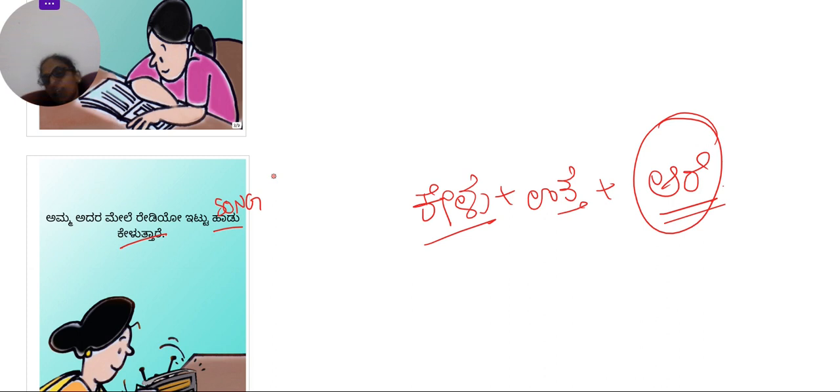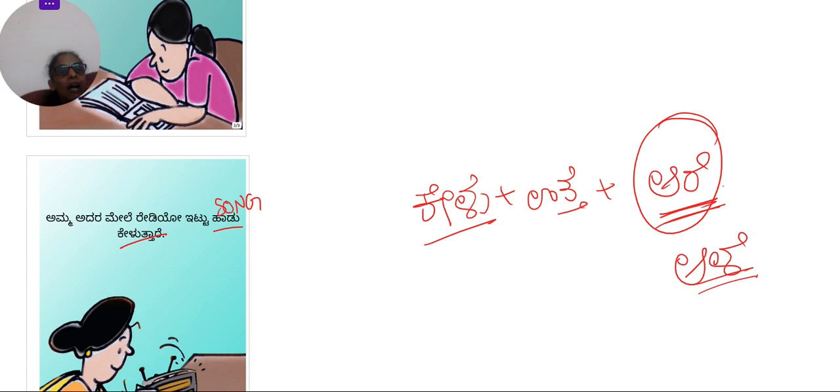So for feminine gender, third person, singular noun, we actually say are. But I also mentioned that we will use the suffix for the plural if you have to address somebody with respect. So we are addressing mother with respect. So for that reason, we are saying are, not are.